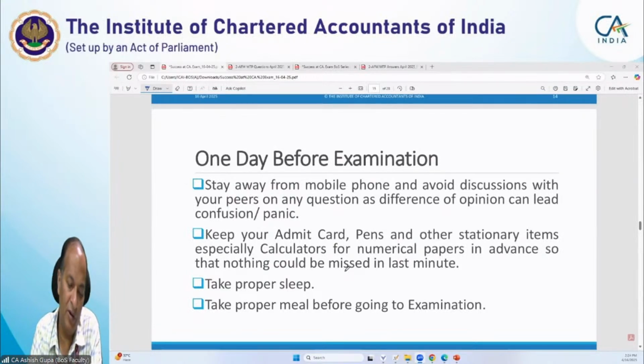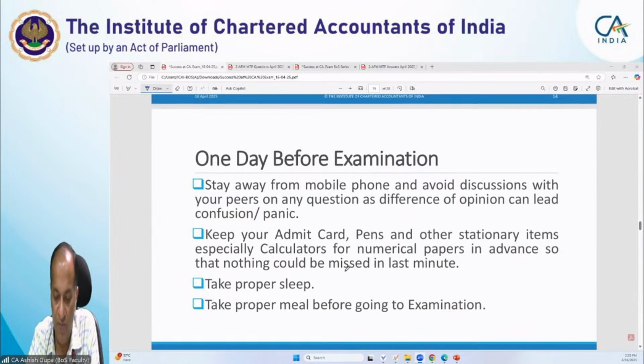It is very important. Take proper sleep one day before examination. Of course, you will not get that much sleep. To tell you the truth, sleep doesn't come at night, but still try to sleep. I know it is quite impossible, but please try to have some sleep, because if you stay awake the whole night, then next day it will create a problem for you.